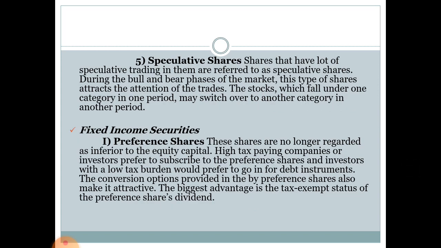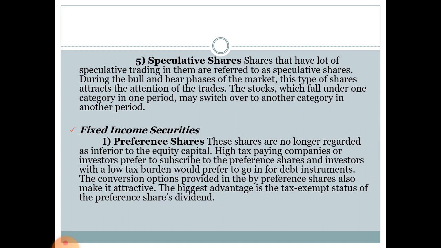Last is the speculative shares. Shares that have a lot of speculative trading in them are referred to as speculative shares. During the bull and bear phases of the market, these types of shares attract the attention of the traders. When the share is in the bear phase, all of the investors try to purchase this type of share, but when the market moves toward the bullish phase, all types of investors go towards selling the speculative shares. The stocks which fall under one category in one period may switch over to another in another period.